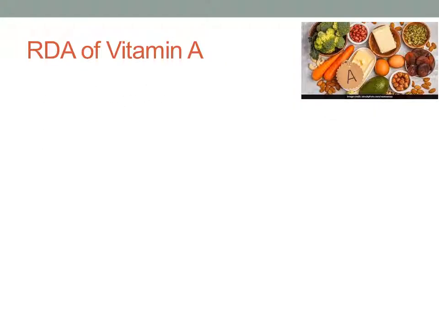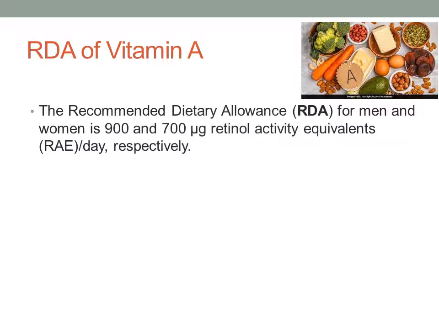And among the plant sources, vitamin A is present in the form of carotenes. Plant oils like red palm oil are one of the excellent sources of vitamin A.